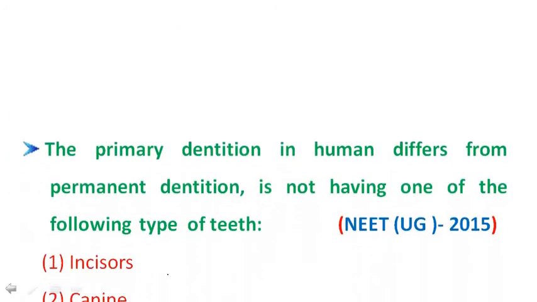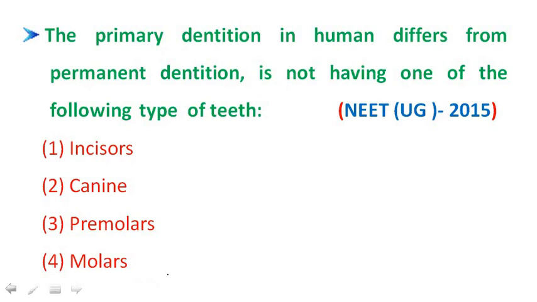Next, coming to the next question. The primary dentition in humans differs from permanent dentition in not having one of the following types of teeth. This question was asked in the NEET UG 2015 question paper. Primary dentition means the teeth developed in the baby stage.